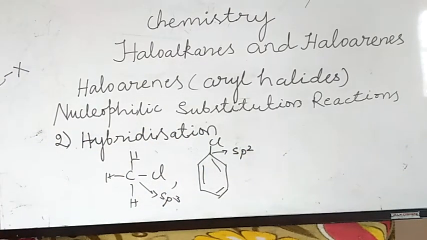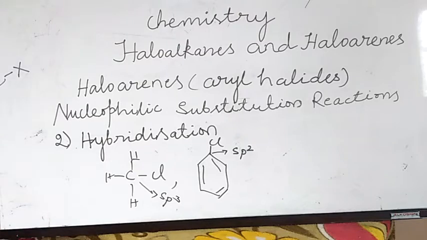In aryl halides the halogen is attached to an sp2 carbon atom, and in alkyl halides the halogen is attached to an sp3 hybridized carbon. This increases the electronegativity difference between C and Cl in aryl halides.